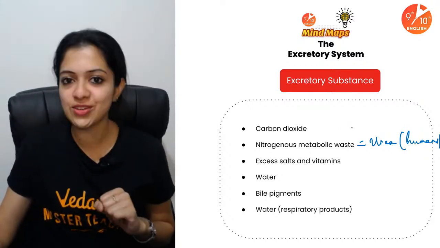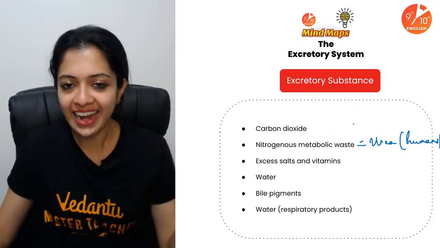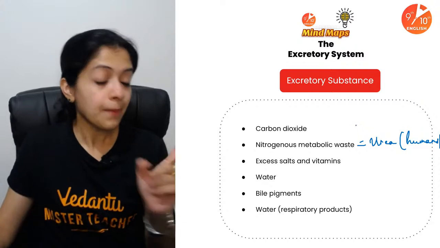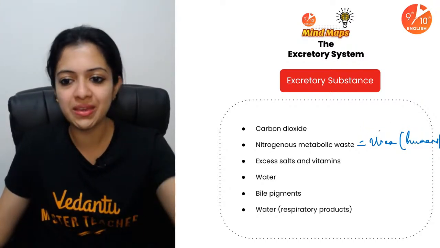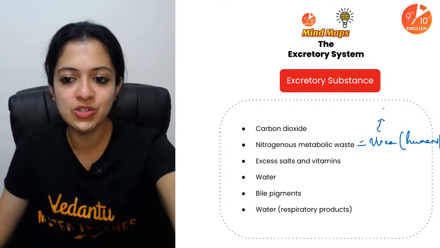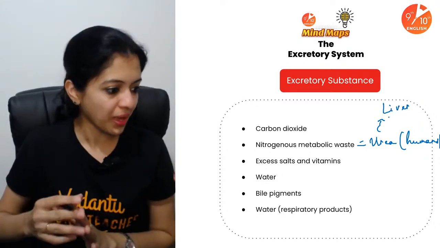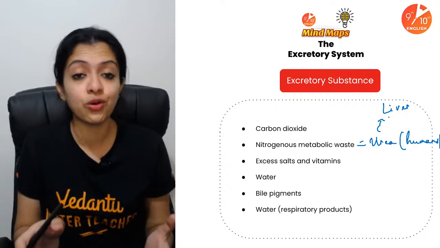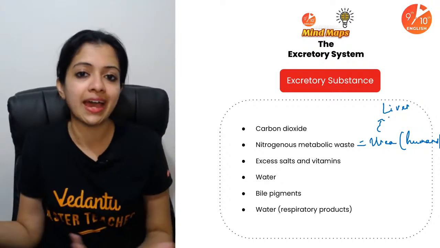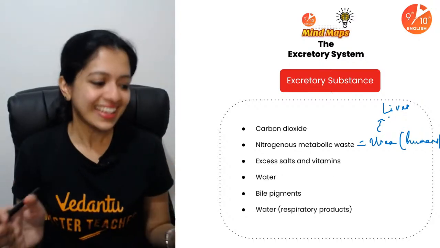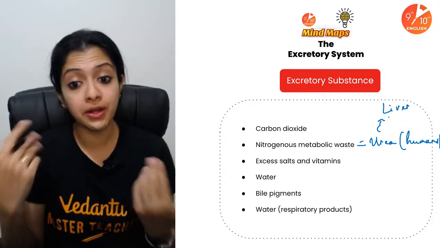Oh, the moment I said not a single answer here saying kidney, I did see somebody say Shalini, I think, say kidney. No, children. Producing urea is going to be the liver, produced by the liver. But it is eliminated by your kidneys. Okay, you must know that. Very, very important to know. And it's very easy to get carried away by the option kidney. Okay, it's not the kidney. Yes, it is the liver which produces urea.